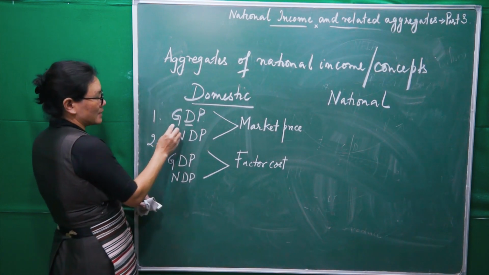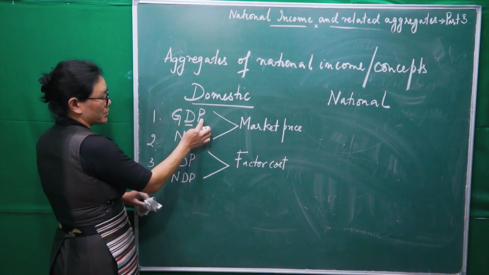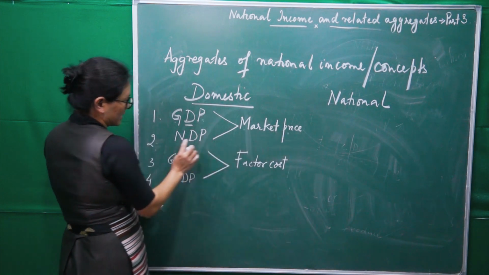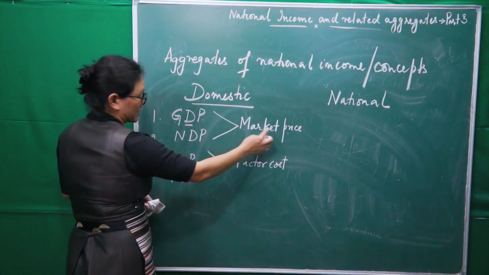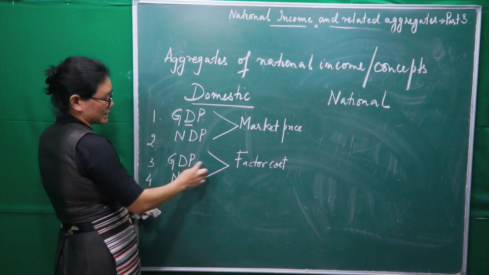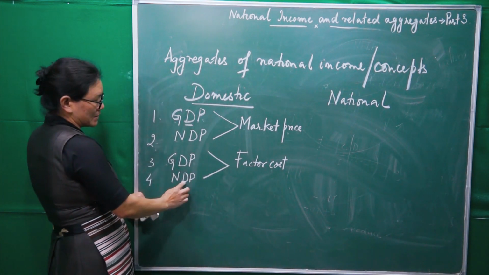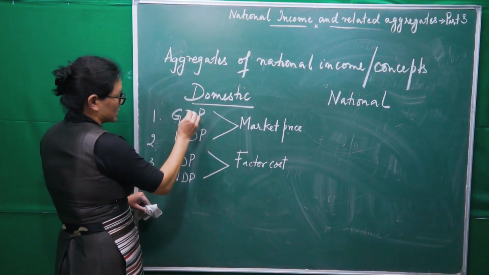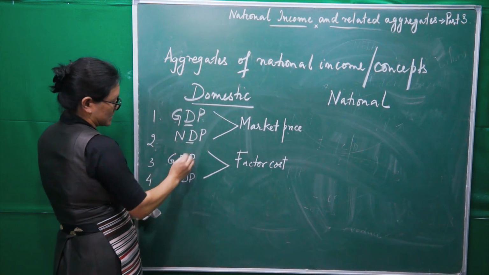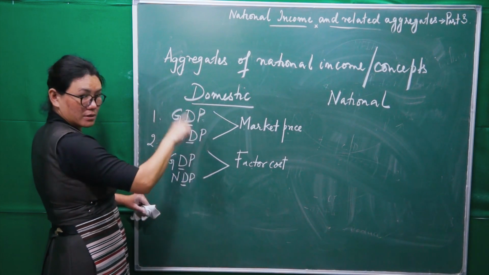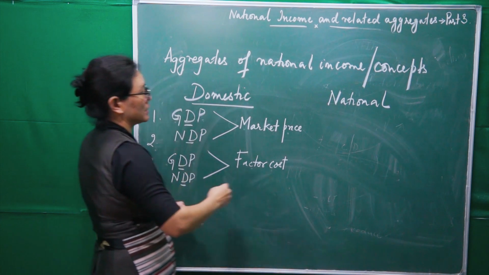The full forms are gross domestic product at market price, net domestic product at market price, gross domestic product at factor cost, net domestic product at factor cost. Is that clear?